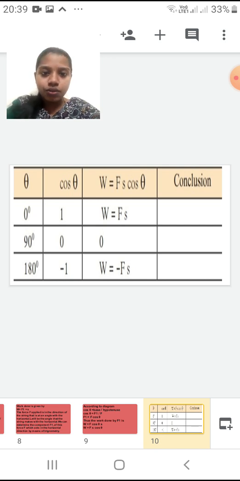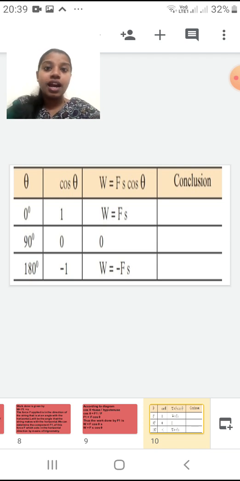Third one, W is equal to F into S multiplied by cos 180. Now what is the value for cos 180 given? Minus 1. So what I will get? W is equal to F into S multiplied by minus 1. So my answer will be W is equal to minus FS.